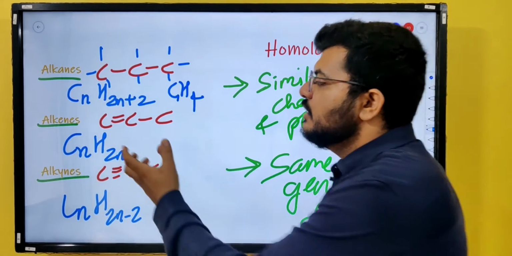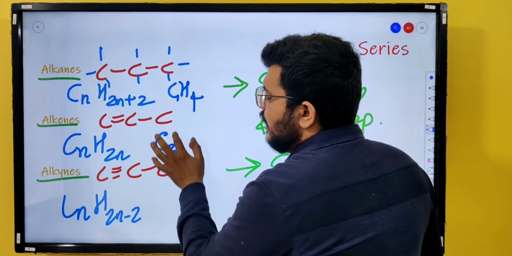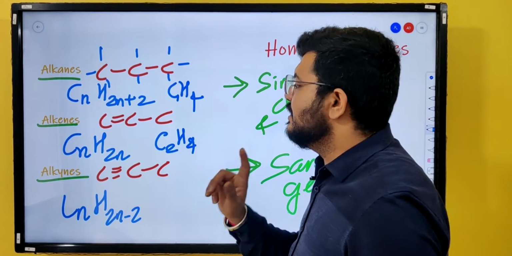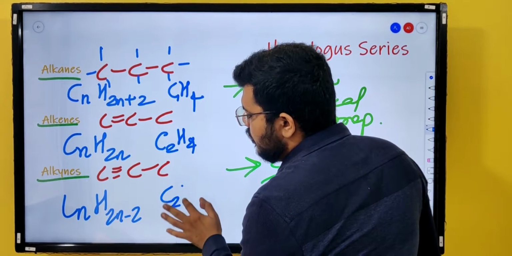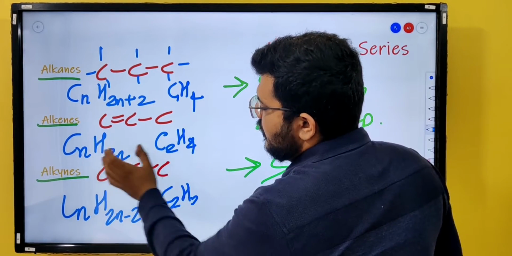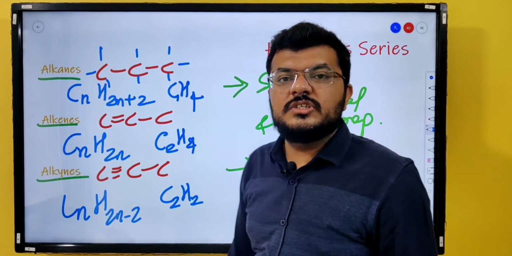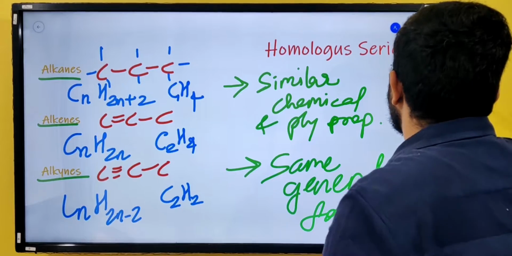So we'll start this series with 2 carbon. So you have carbon 2 and hydrogen 4. C2H4 is the first alkene. This is the first alkane, CH4, CnH2n+2, and C2H2 is the first alkyne, right? These are the homologous series.